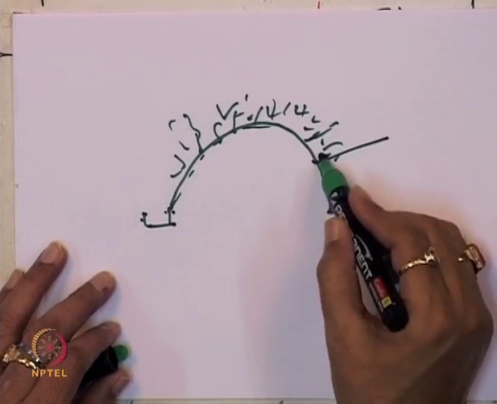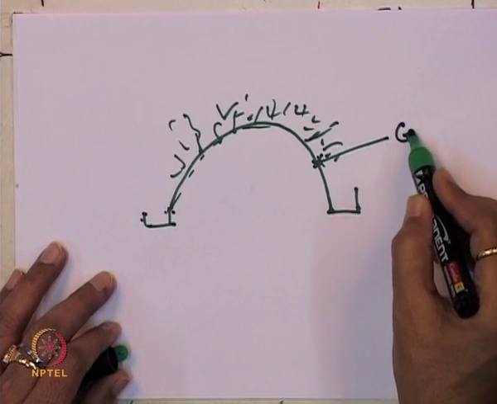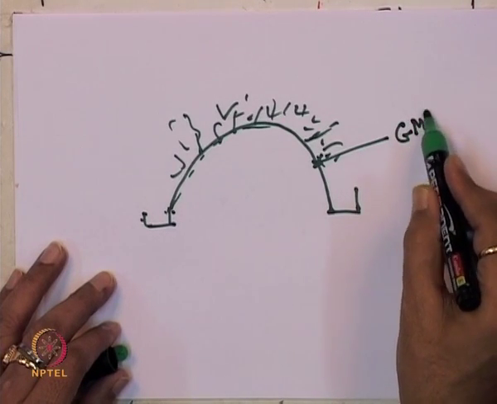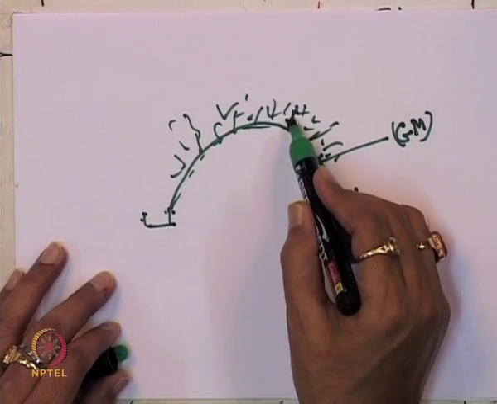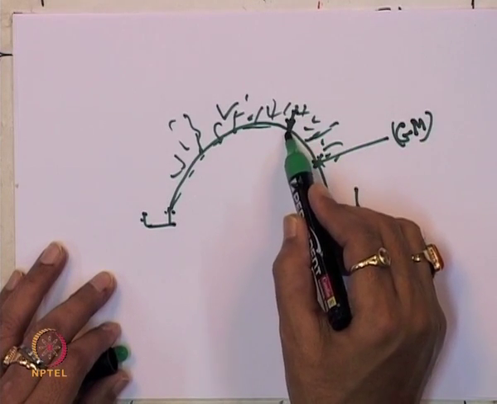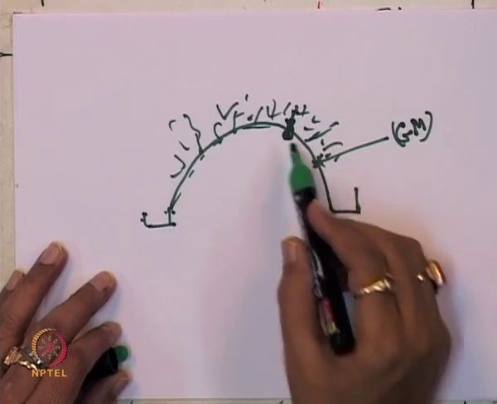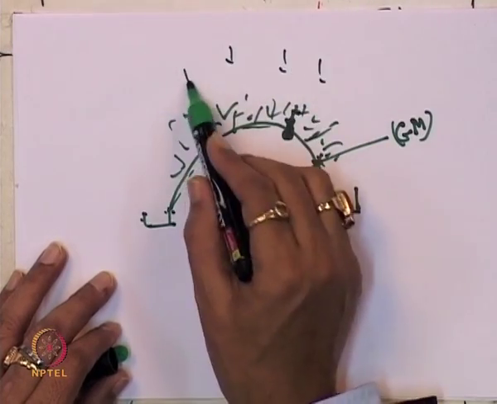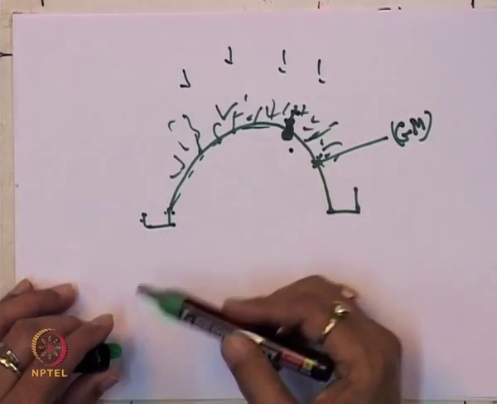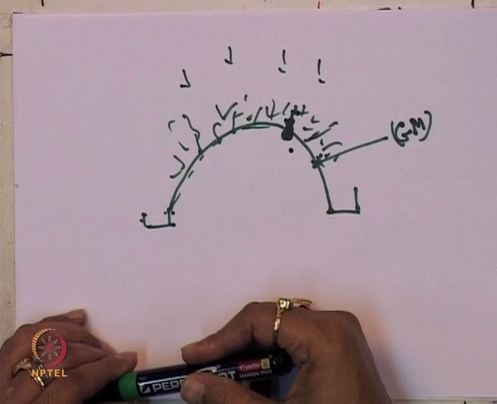If this is the geomembrane material, then this cone shape of the rock can penetrate into the geomembrane and there is a possibility for damage and leakage when the rainwater passes through this geomembrane material.